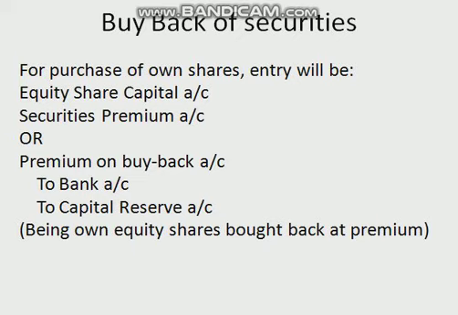So our journal entry will be revenue reserve account debited to premium on buyback, and in our question it was that company is purchasing its own shares at a premium of rupees 15 per share. So 1 lakh when we multiply with 15 it amounts to 15 lakh. So again from out of revenue reserves 15 lakh will be deducted. So entry will be revenue reserve account debited to premium on buyback of shares 15 lakh.